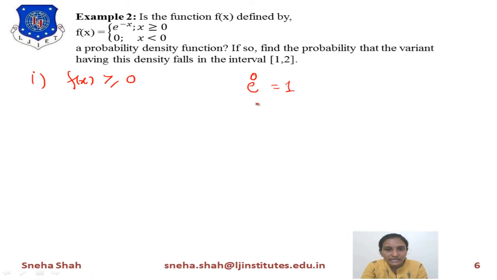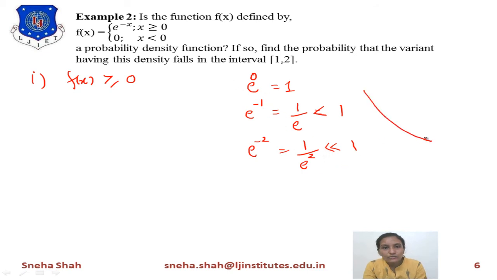If e raised to minus 1, it means 1 by e, so its value is less than 1. Similarly, e raised to minus 2 equals 1 upon e square. It is also much less than 1. It means the value of e raised to minus x keeps decreasing, so the overall value will always be low.